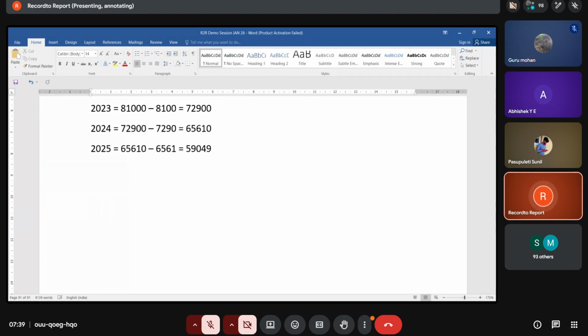Okay, so two very important technical questions in terms of depreciation. One is, which fixed asset will never depreciate? There is one asset in fixed assets which will not depreciate ever.